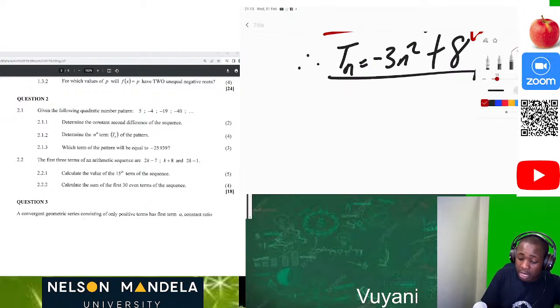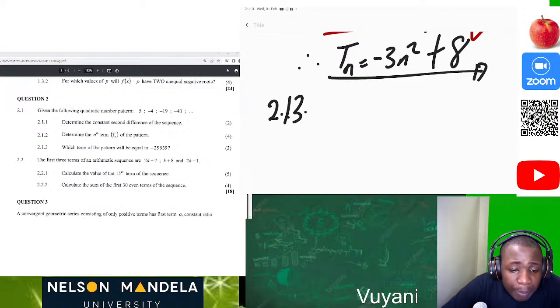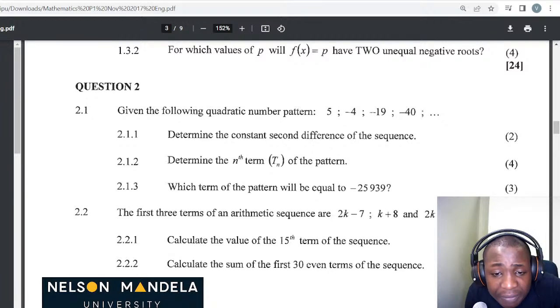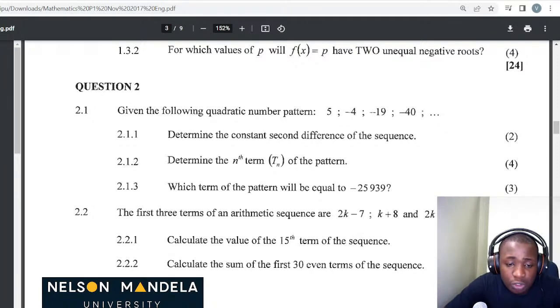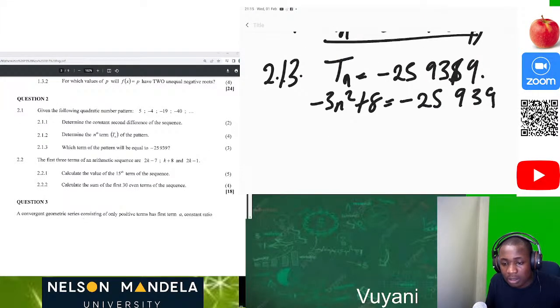So now we are on 2.1.3. So on 2.1.3, the question says, let's read it together. Which term of the pattern will be equal to -25,939? Okay, cool. That's easy, because now they've already given us Tn must be equal to -25,939. So in other words, we must calculate the value of n. So now we already know our value of Tn, which is negative.